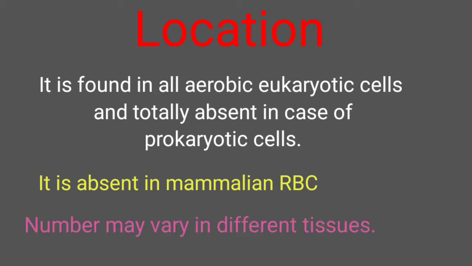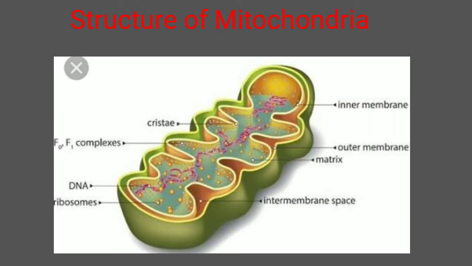And also it is found that some of the eukaryotic cells which are aerobic in nature, such as the mature RBC, do not have mitochondria, or they might degenerate or disappear in such cells, such as the RBC. Now let's come to the structure of mitochondria.